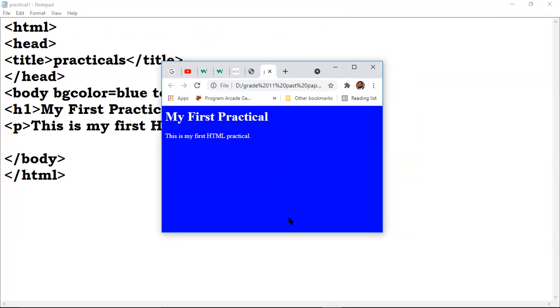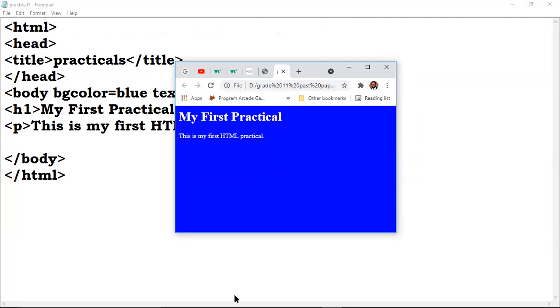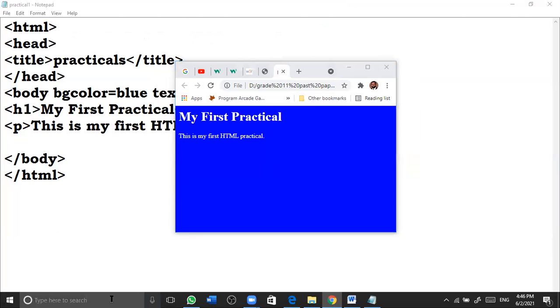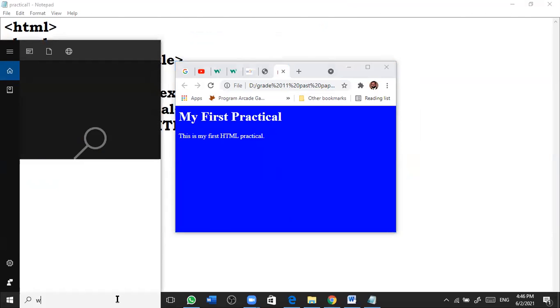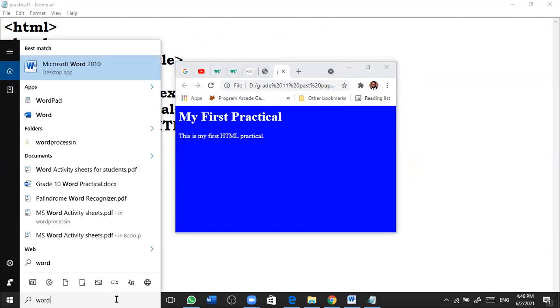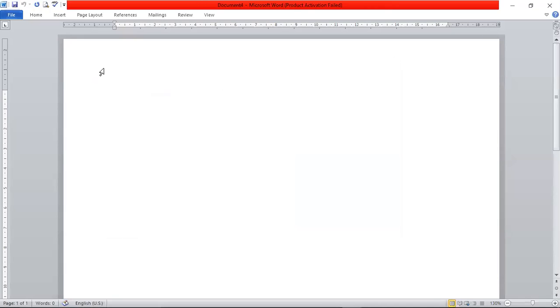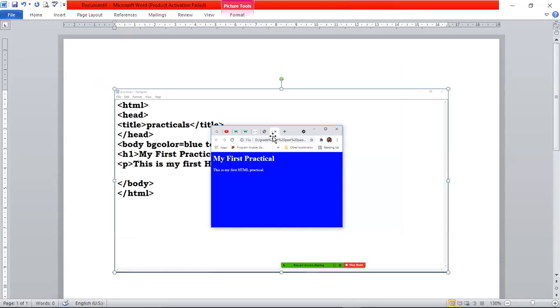Click the print screen button, and then take this to Word. Just go to Word, click on that, then Control V, so you can get the output.